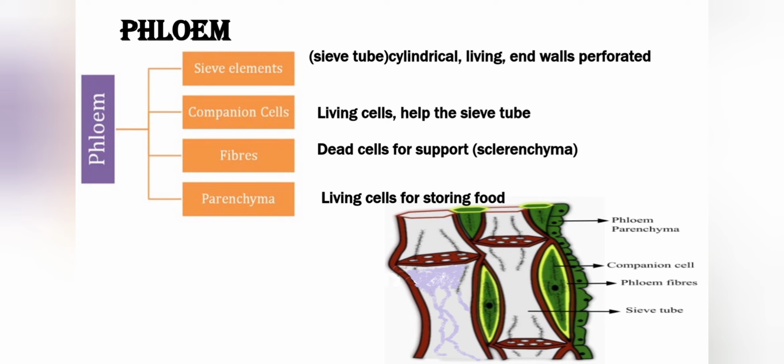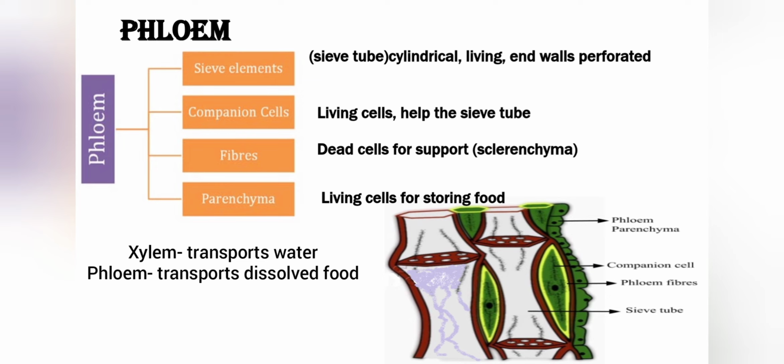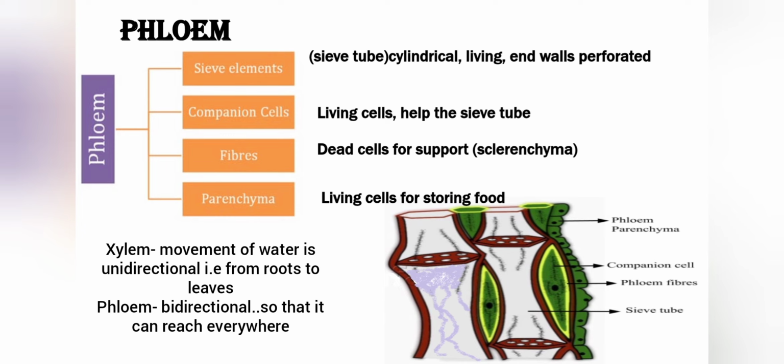What is the basic difference between xylem and phloem? Xylem helps in transportation of water and minerals, and phloem helps in transportation of dissolved food. In xylem, the flow of water is unidirectional, that is from the root to the tips of the plant, the branches or the leaves, and in phloem the movement of the dissolved food can be bidirectional, that means upwards also and downwards also. So that was all for complex tissues.